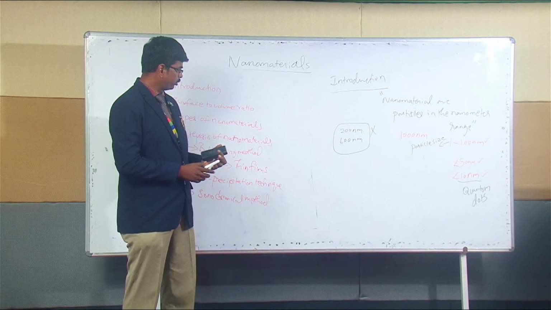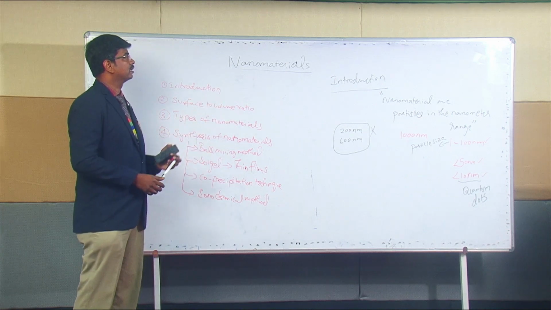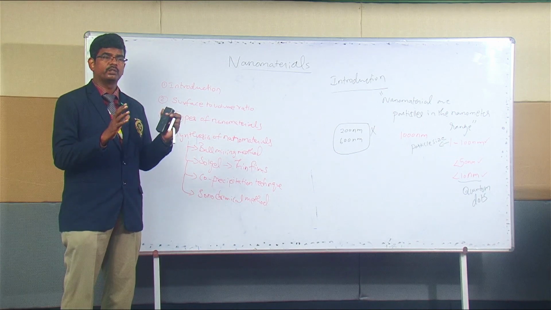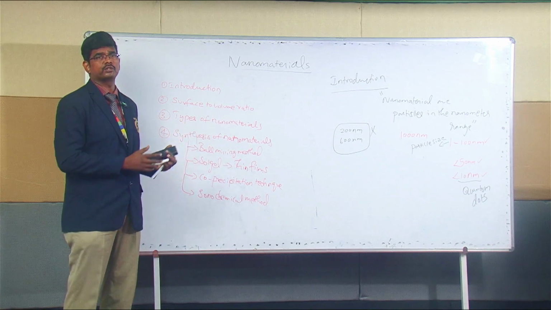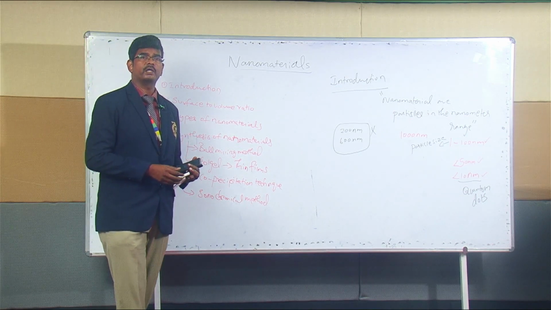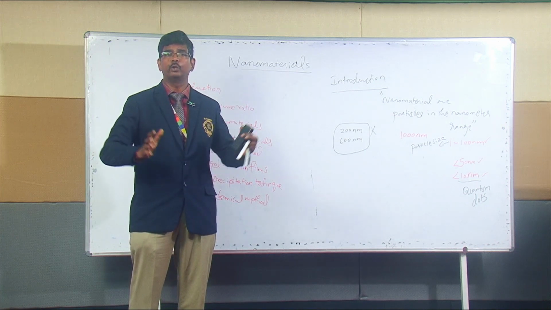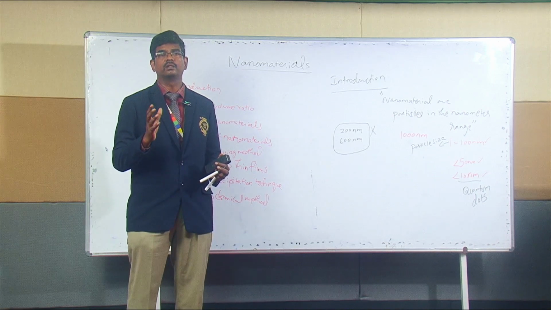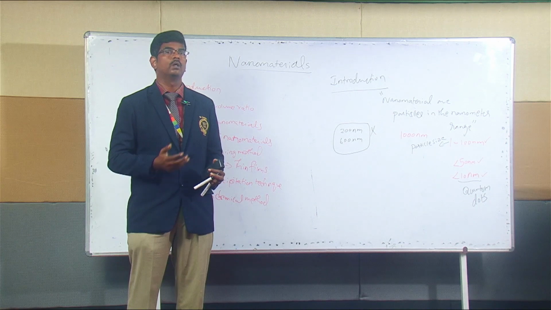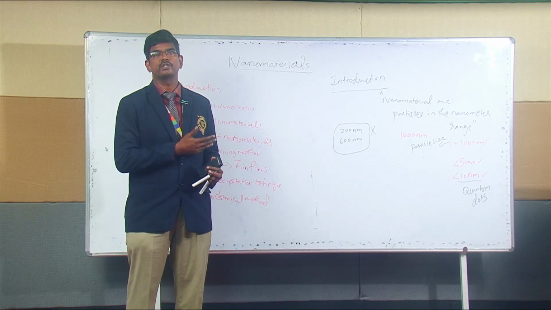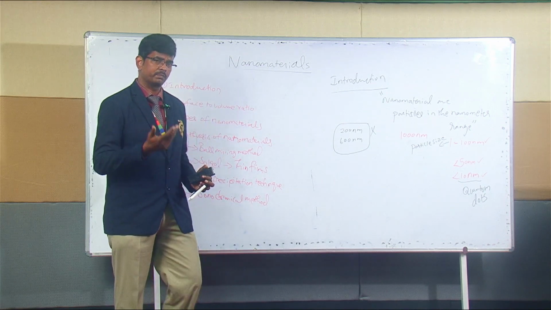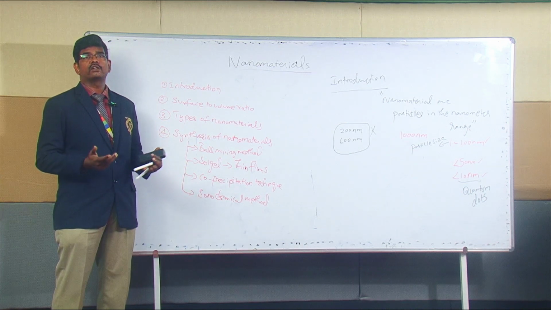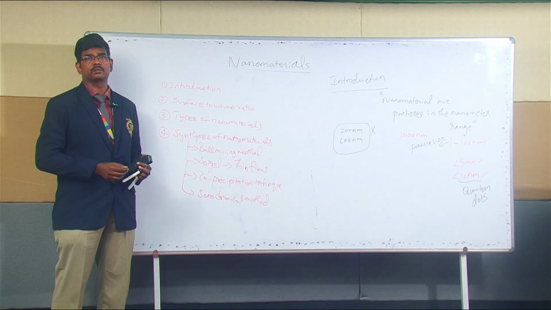So today we are going to learn about the special materials which make our world, right? Miniaturization is possible only after the invention of nanomaterial. Once we might have seen a computer of huge size, but now it has been brought to a pocket size computer. How is this pocket size computer possible? Only due to the technological development in nanomaterials, nanoscience, and nanotechnology. Without nanotechnology, we couldn't have a pocket size computer.